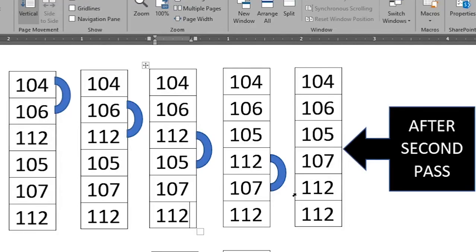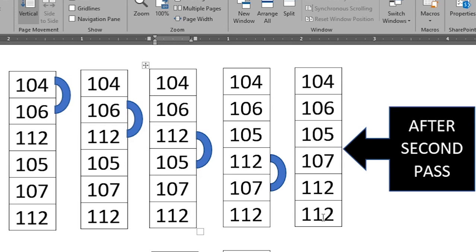To find the position of elements in our list after the second pass, we just follow the same steps again. First we compare 104 with 106, no changes. 106 with 112, no changes. 112 with 105, we swap it. 112 with 107, we swap it. So after the second pass, you can see the elements of our list are 104, 106, 105, 107, 112 and 112.